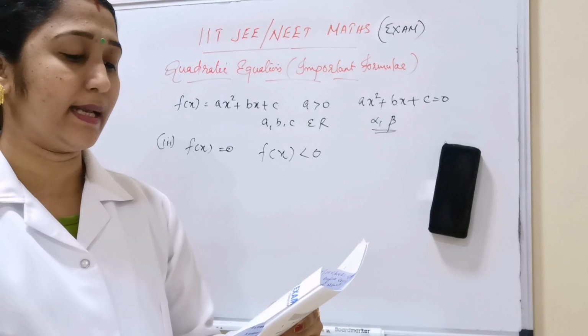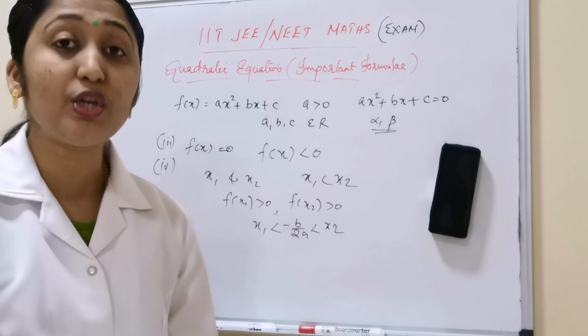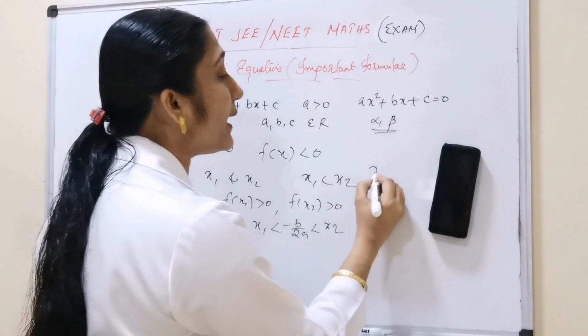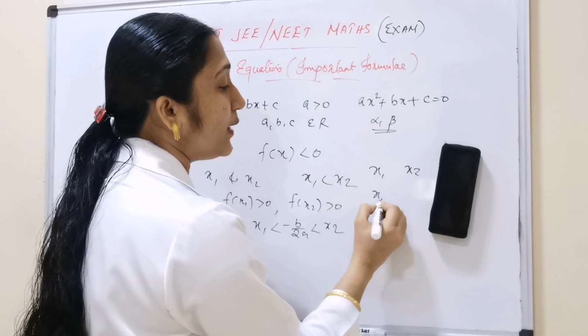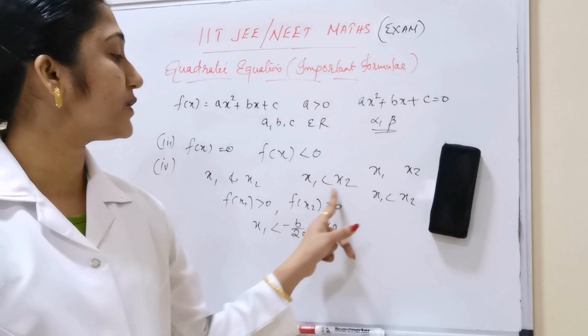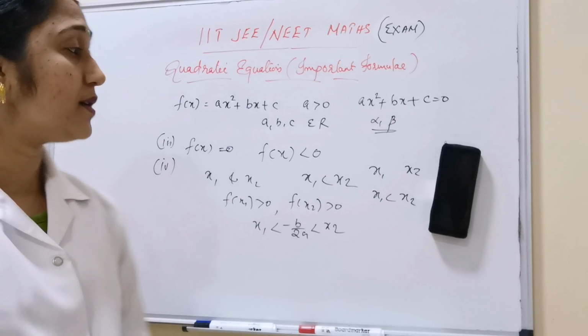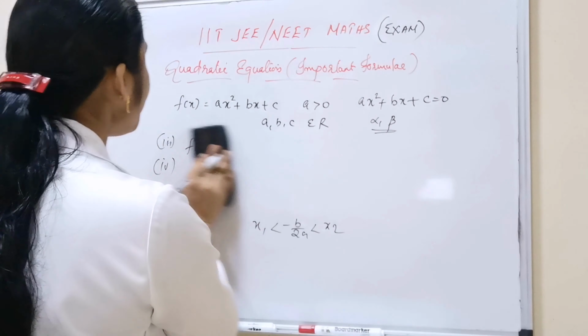The fourth condition is, if both roots of f of x equal to 0 lie between x1 and x2, where x1 is less than x2, then f of x1 greater than 0, f of x2 greater than 0, and the roots will satisfy x1 less than minus b by 2a less than x2. This is the condition.